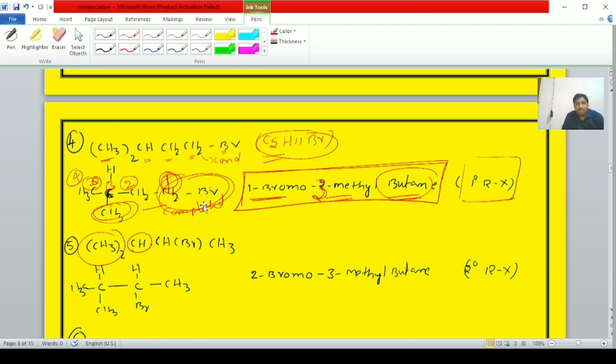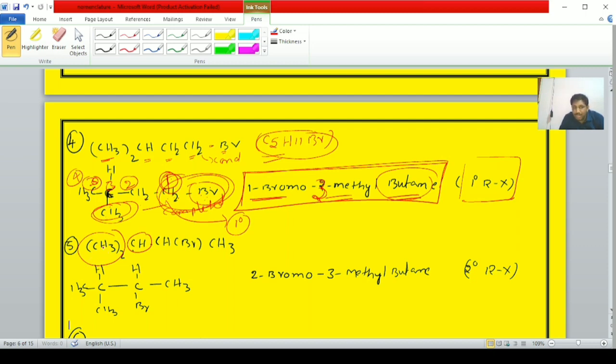Okay, students. Here on the first position a bromine atom is there, as well as on the third position a methyl group. Hence it is 1-bromo-3-methylbutane, the IUPAC name of this compound. It is a primary alkyl halide because the bromine atom is bonded to the primary carbon only.